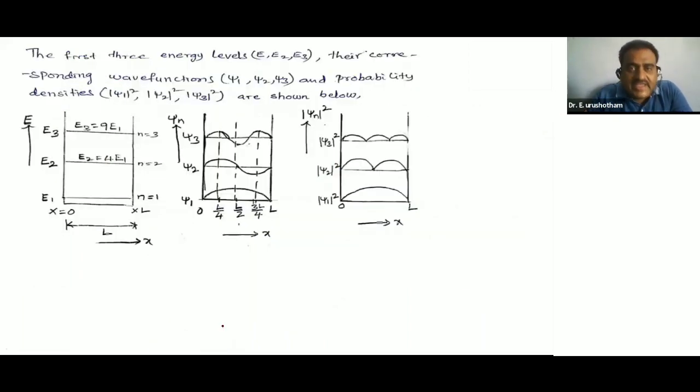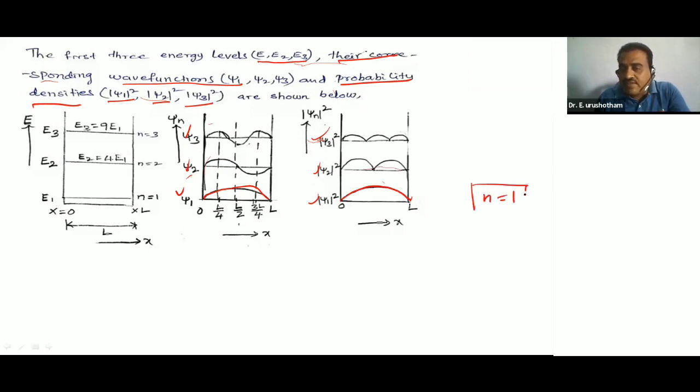The first three energy levels, E1, E2, E3, and their corresponding wave functions psi 1, psi 2, psi 3, and the probability densities mod psi 1 square, mod psi 2 square, mod psi 3 square, you can observe in this figure. If n is equal to 1, we get only one wave.